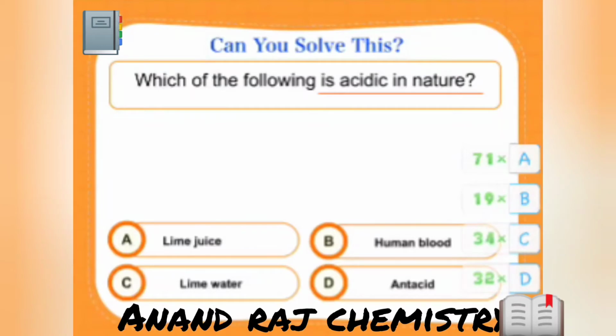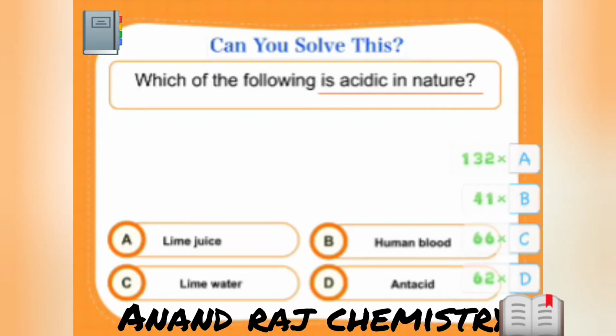Think about every example or every option as a practical. Have you tasted the lime juice? Have you tasted the blood? Have you tasted the antacid? Have you tasted the lime water? Based on that, try to answer it. Okay?